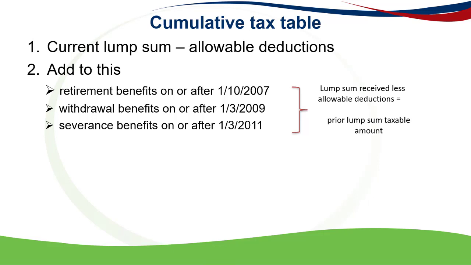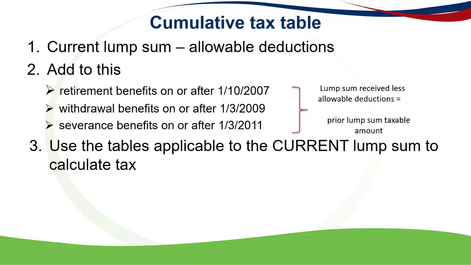So lump sums received less allowable deductions is equal to the prior lump sum taxable amount. So these benefits that were received, either the retirement benefit, the withdrawal benefit, or the severance benefit, are all also these net amounts after the allowable deduction. So they're the taxable lump sum benefit.